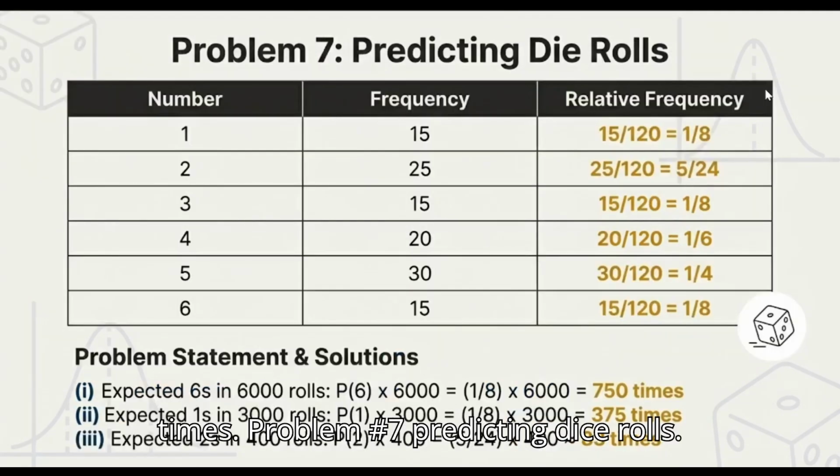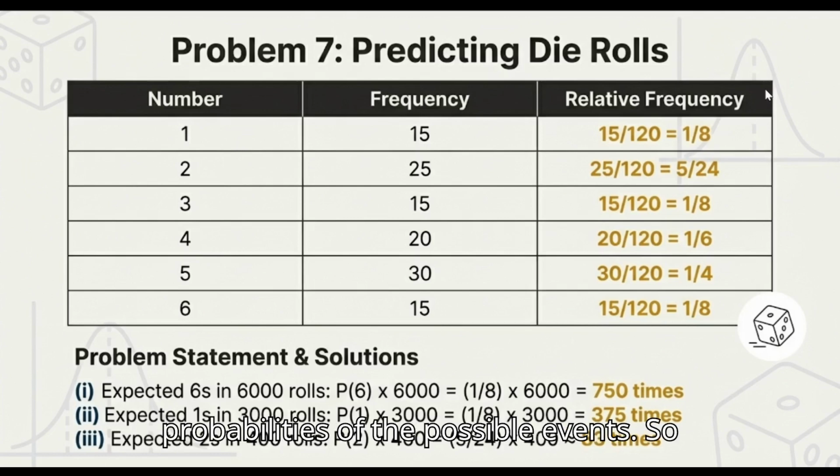Problem number 7, predicting dice rolls. Here we have the numbers 1, 2, 3, 4, 5, and 6. Their frequencies are given and we need to find their relative frequency. If we take the possible outcomes or favorable outcomes and divide that by the total number of outcomes, we will get all of the possible events, the probabilities of the possible events.